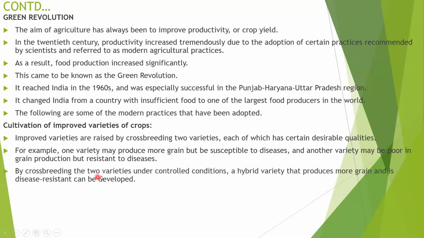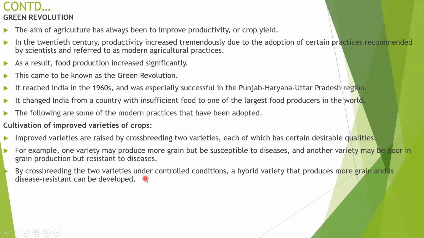By crossbreeding the two varieties under controlled conditions, a hybrid variety that produces more grain and is disease resistant can be developed. The crossbreeding is between varieties of the same species.